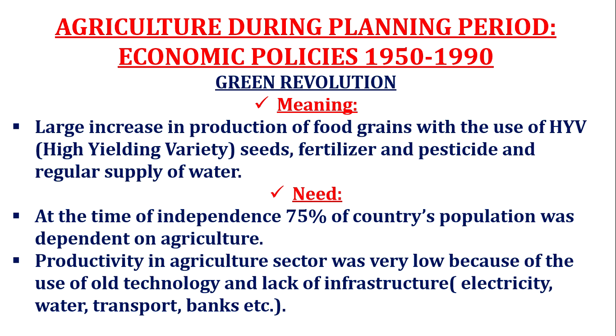So now you can understand the meaning, which simply means a large increase in production of food grains like wheat and rice, using HYV seeds, fertilizers, pesticides, and regular supply of water. Why was there a need? Because most of our population at the time of independence was dependent on agriculture, and the productivity was very low. Even though such a large population was involved, productivity output was low.